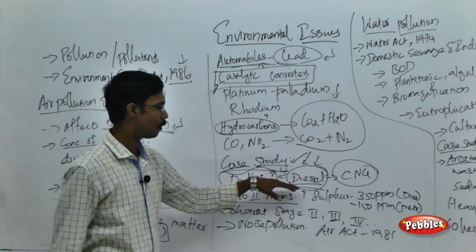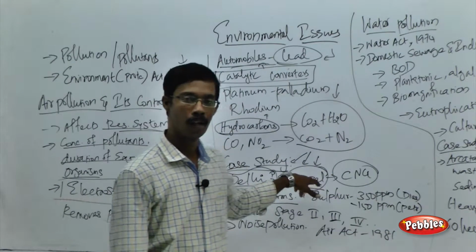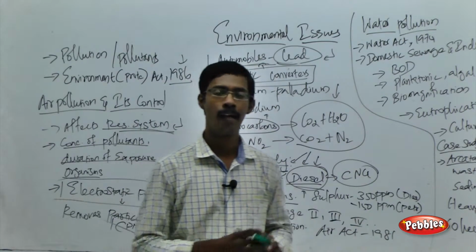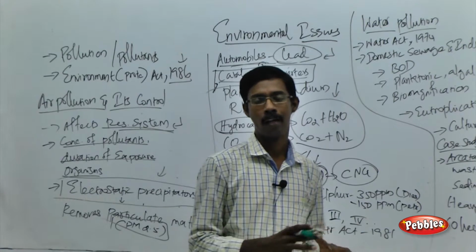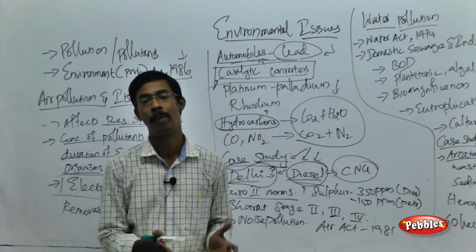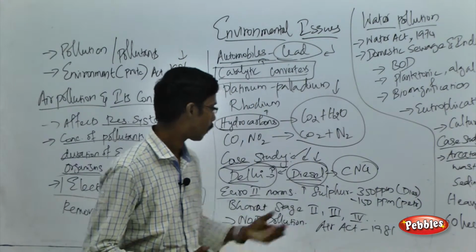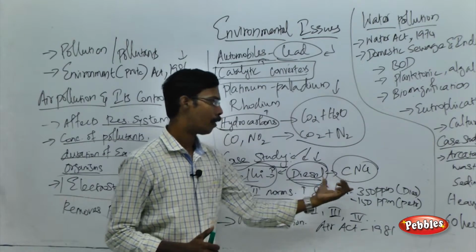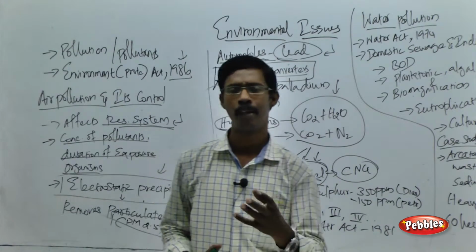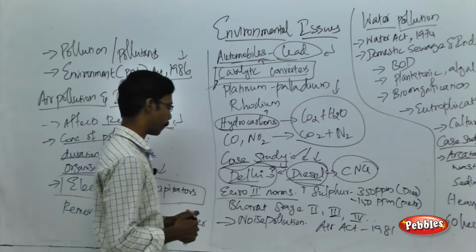Diesel releases more pollutants compared to compressed natural gas, and we cannot burn diesel 100%. A huge amount of unburned pollutants is released by diesel vehicles, but with compressed natural gas you can burn all the fuel. That is the major thing.